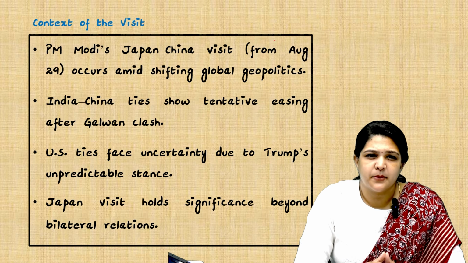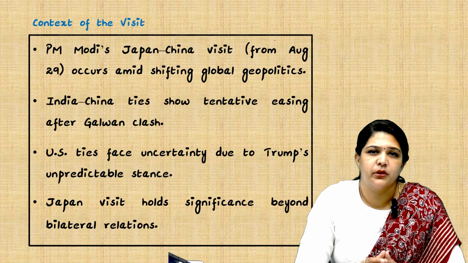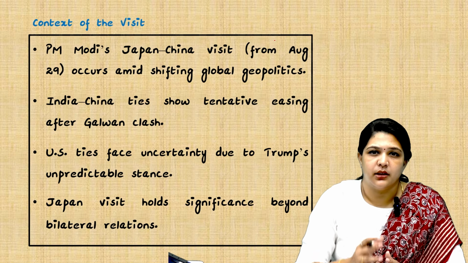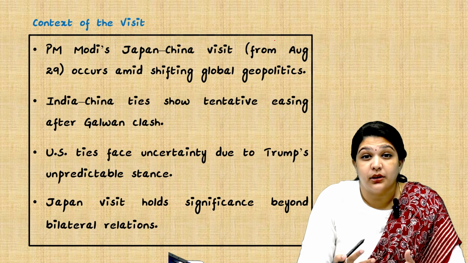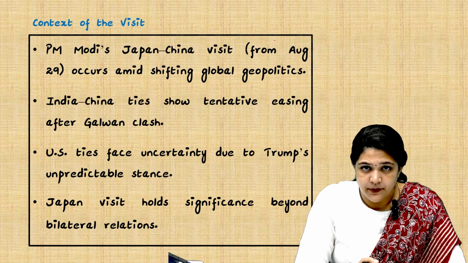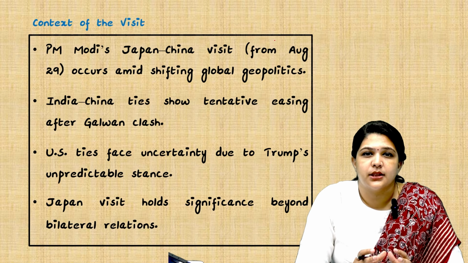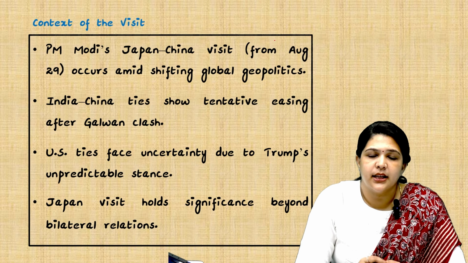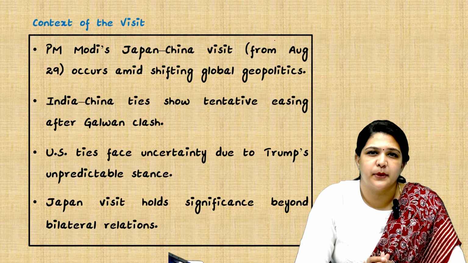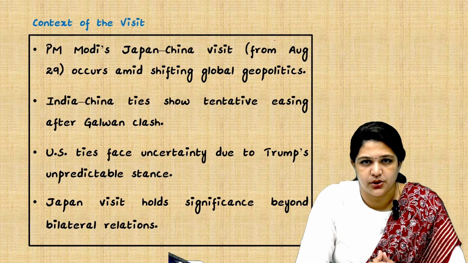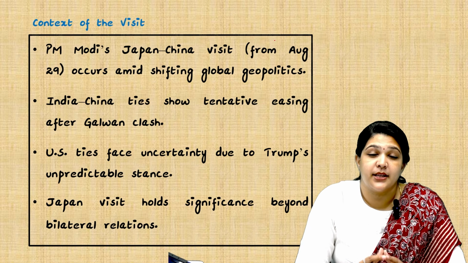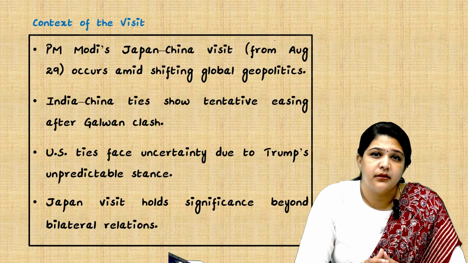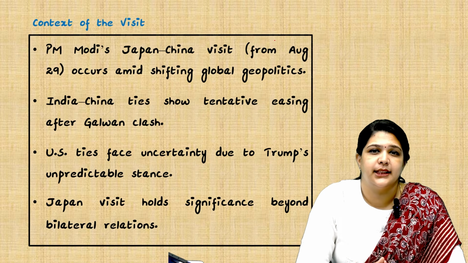So recently there have been major shifts in global geopolitics after the US President has given more tariffs in terms of trade. So now this geopolitical issue is bringing shifts at the global level. So the India-China tie is showing a tentative easing. It's becoming better after the Galwan clash. And now US ties are facing uncertainty due to Trump's unpredictable stance. And Japan now holds a very important significance.